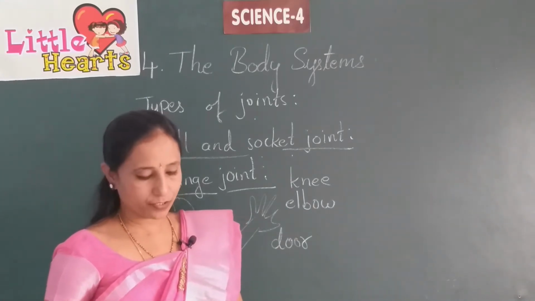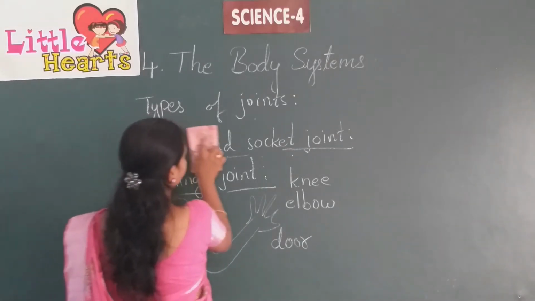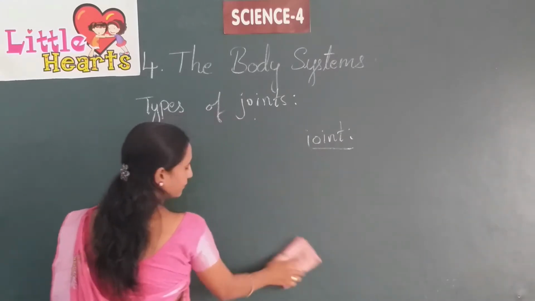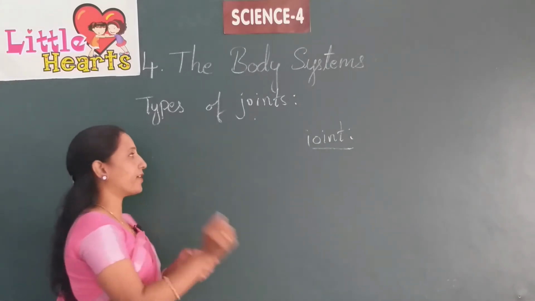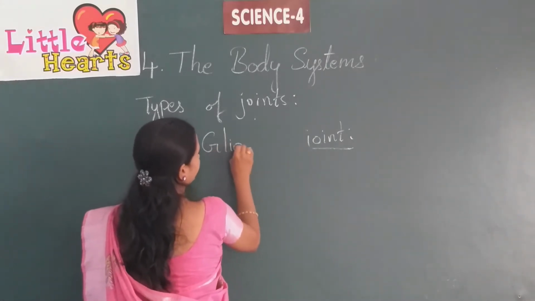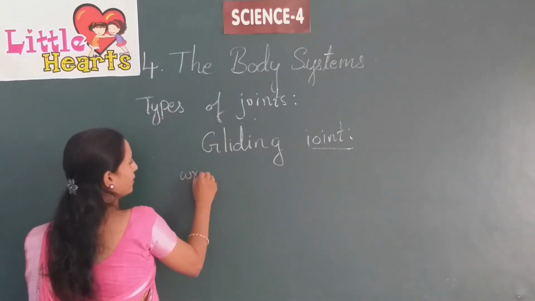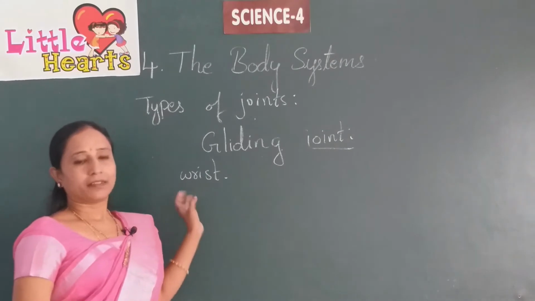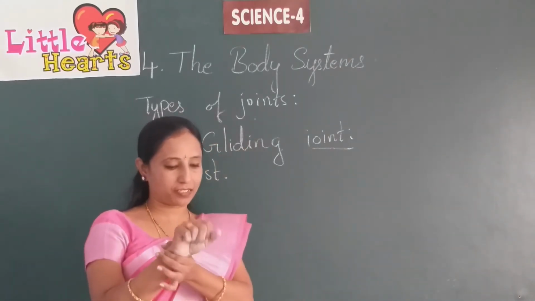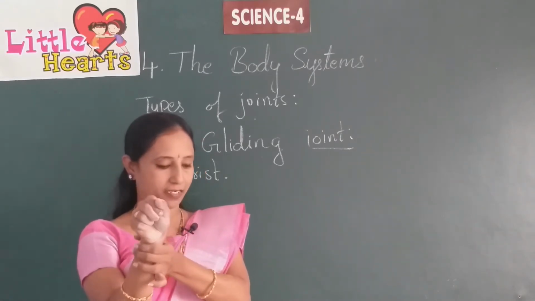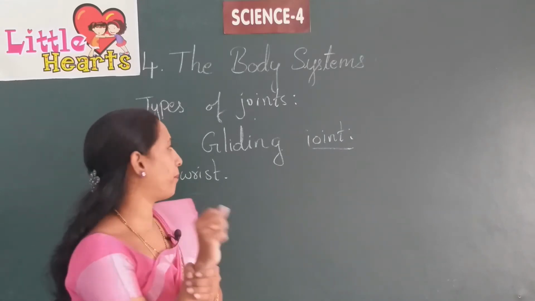And the next one is gliding joint. This gliding joint is present in your wrist. The surfaces which touch here are flat, and the bones can move from side to side or front and back in this way.